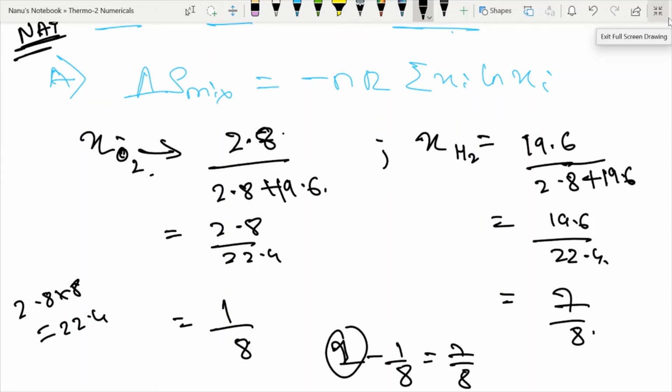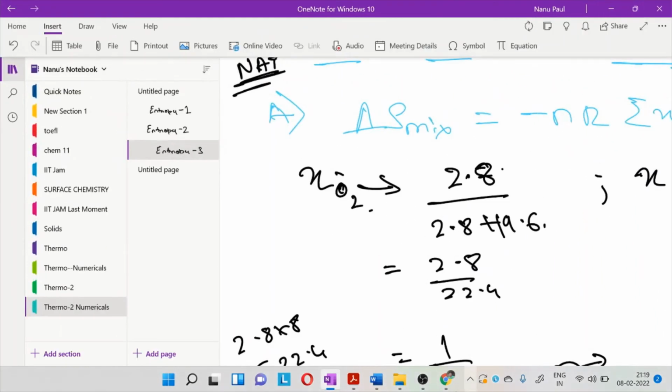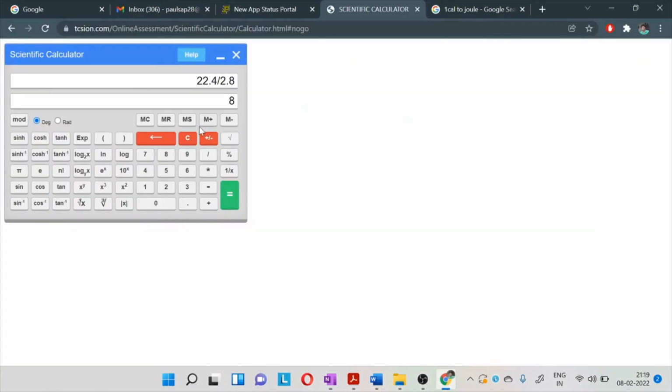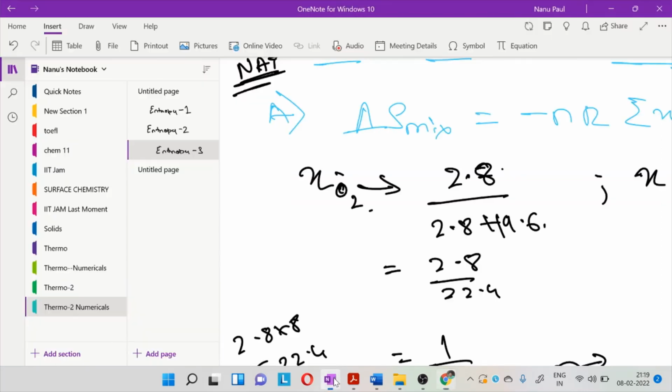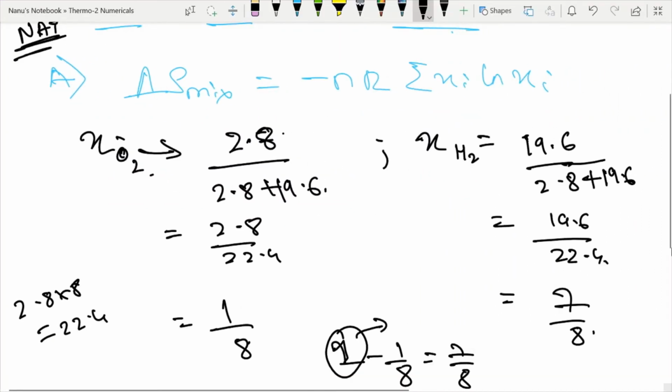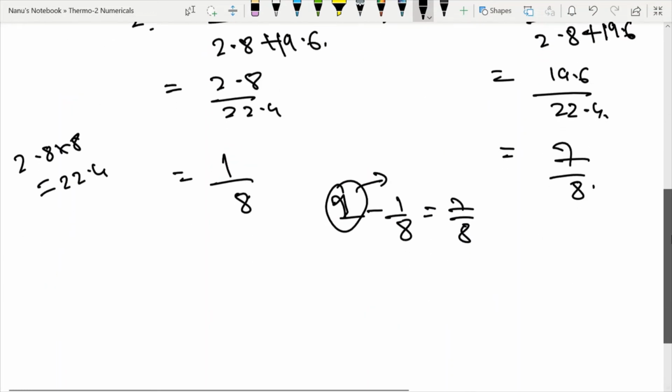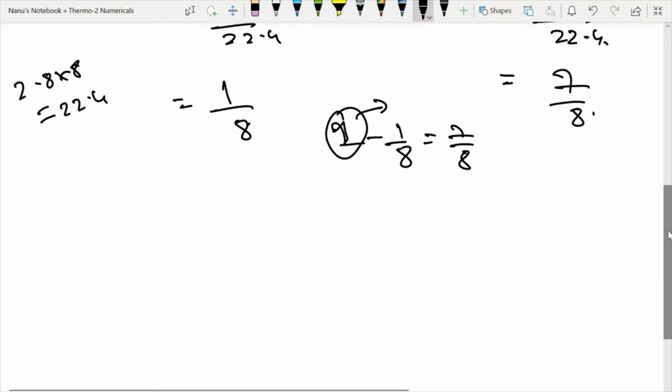And why am I doing 1 minus this? Because mole fractions will add up to 1. That's the reason. So what I'm trying to say here is that for cross-checking, 19.6 into 8 divided by 7 equals 22.4. See, because I have done this, now I'm more confident that I'm going the right way. So cross-checking, sometimes you can do it, sometimes if you don't want to, it's fine.